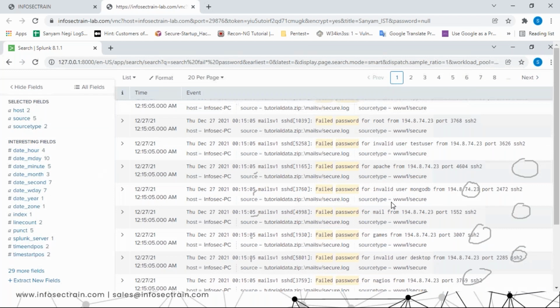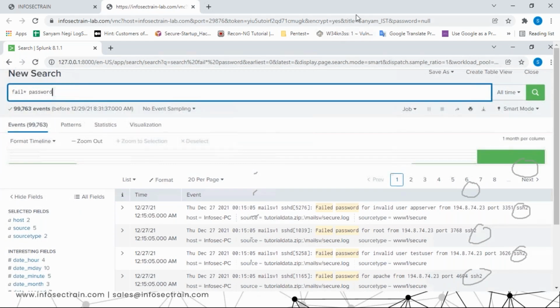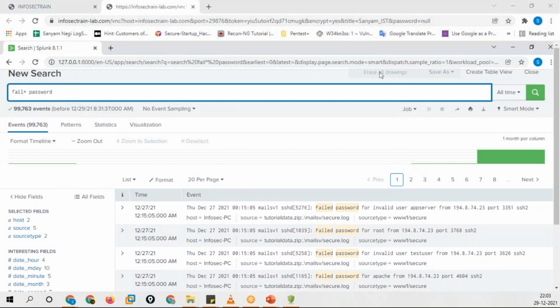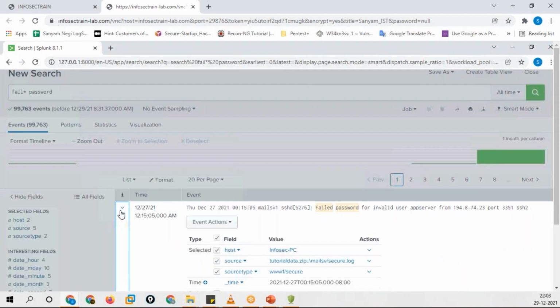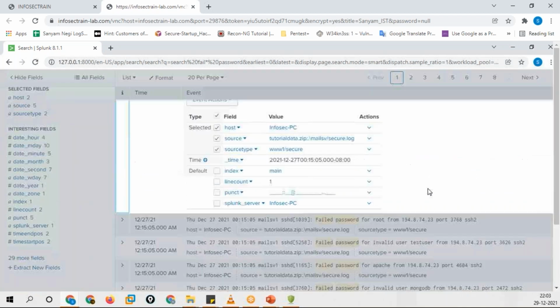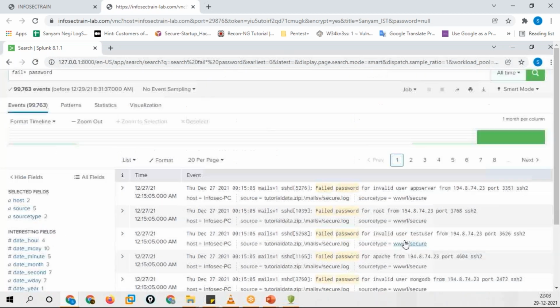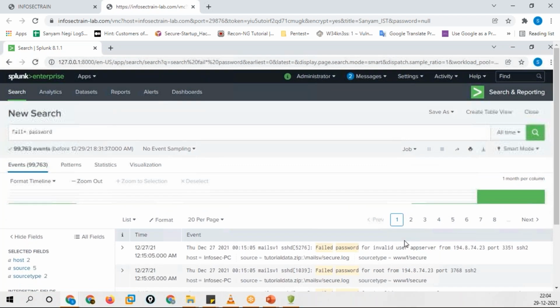Satrajit, when you open the logs, for that you have to know about the filters. If you mention the filters, you will be able to see those IPs as well, so don't worry about it. On the basis of the IPs, you can filter out the entire thing here. That's pretty simple. So you can see IPs like 192.8.7.74.23 listed, and the entire details are listed out here in front of you. According to this, you can identify that someone is trying to attack, so you can raise an alert for that. Make sense?